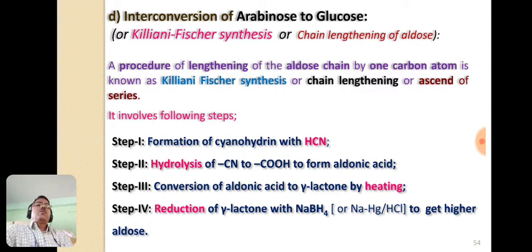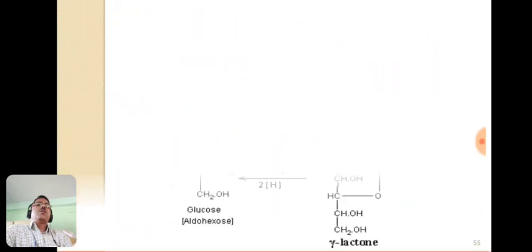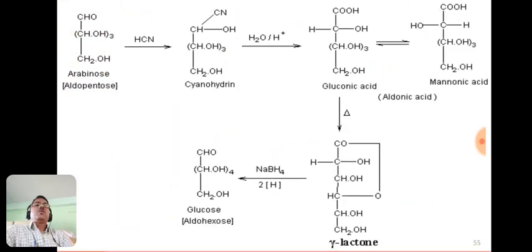Now let us see the actual reactions. This is the structure of arabinose. It contains a total of 5 carbon atoms. One is from this aldehyde group. These are the 3 CHOH groups, meaning 3 carbons, and the last one is the 5th carbon, CH2OH. A total of 5 carbon atoms are present here. This is the structure of arabinose, commonly known as an aldopentose.